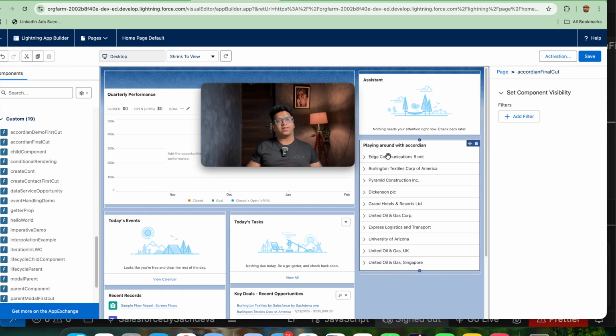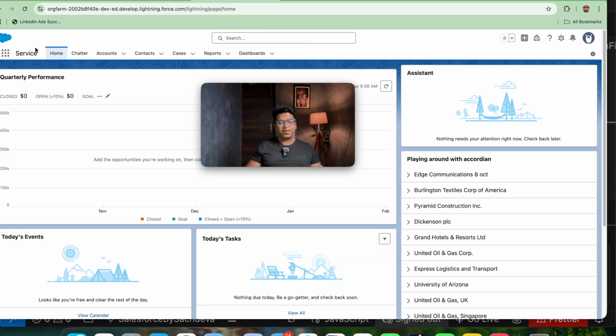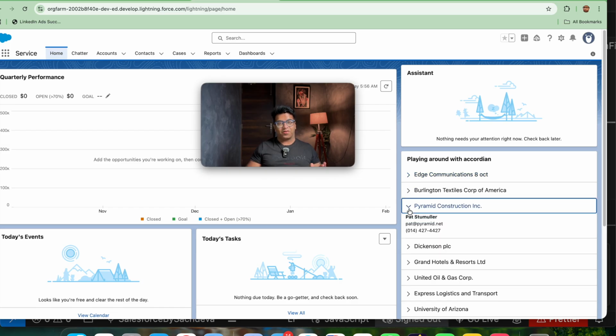You will be seeing, since we have added a limit of 10, we are able to see 10 records here, 1 to 10. Let's save our component here. So the method is giving me all the list of accounts. Now it is time for testing the contacts. If the contacts are coming, finger crossed, I haven't checked this. Let's click on any account for now. Let's click on Pyramid.